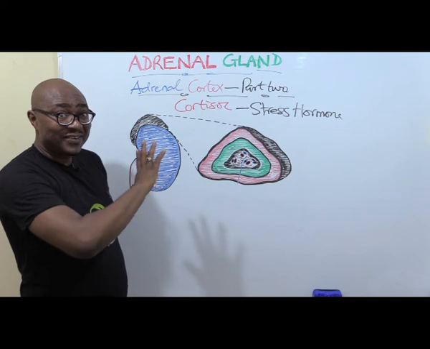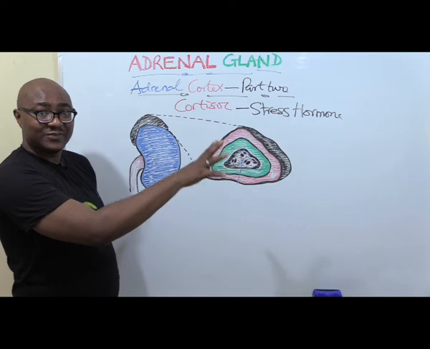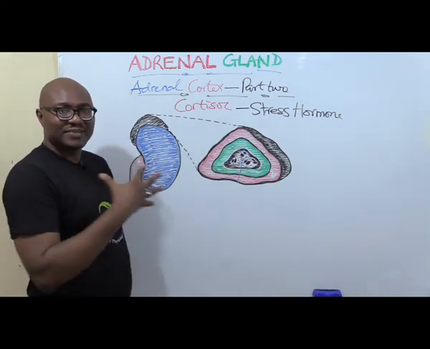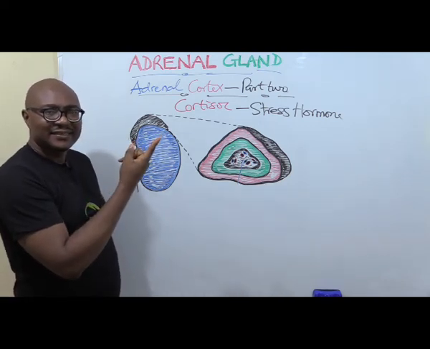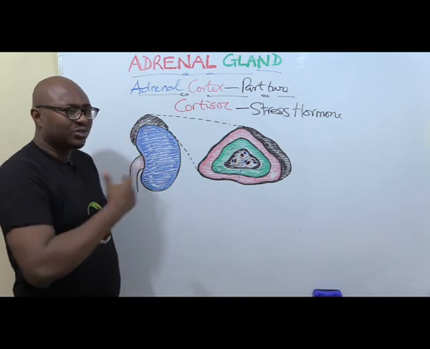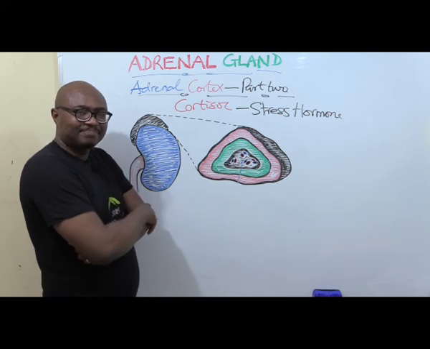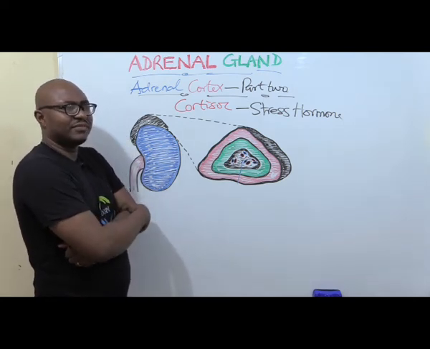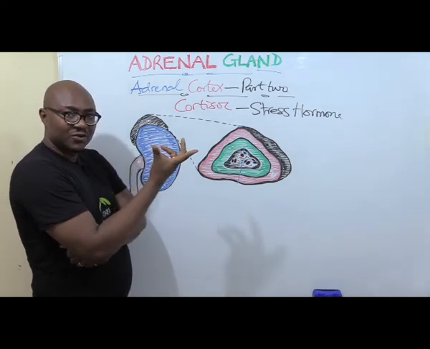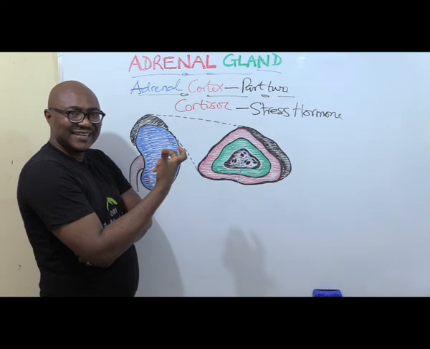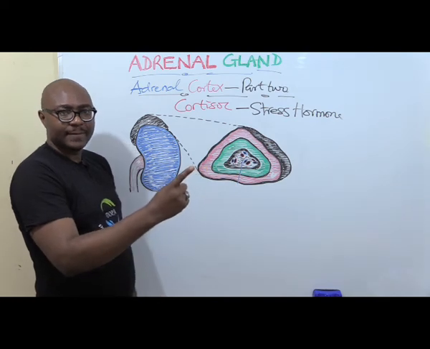And this is very easy to understand, because we're going to be talking about the physiological functions as they affect various parts of the body, systems, and all of that. So stress, what do you think the body needs to manage stress? Think about it for a minute. You find that of course you need energy. And what is the energy currency of the cell? ATP. How is ATP gotten?